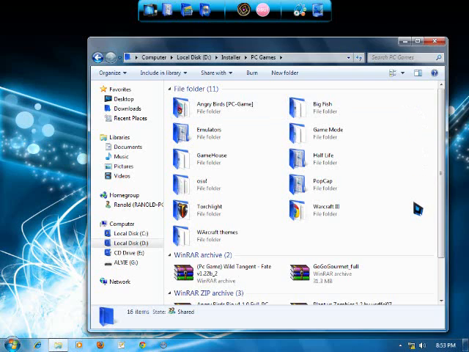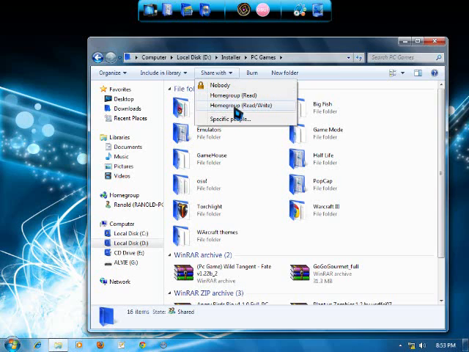And the step to share files is here. You can see this, share with. Just click share with and we can see nobody, HomeGroup, and HomeGroup read or write. When we click HomeGroup read, he can only access my files through reading. He cannot delete and he cannot copy files from me.